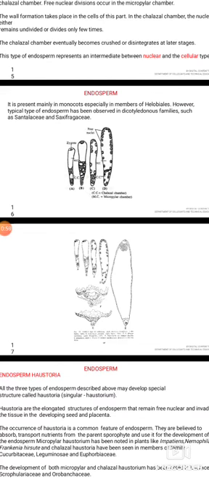Helobial endosperm is present mainly in monocots, especially in the members of Helobiales. However, the helobial type of endosperm has also been observed in dicot families such as Santalaceae and Saxifragaceae.